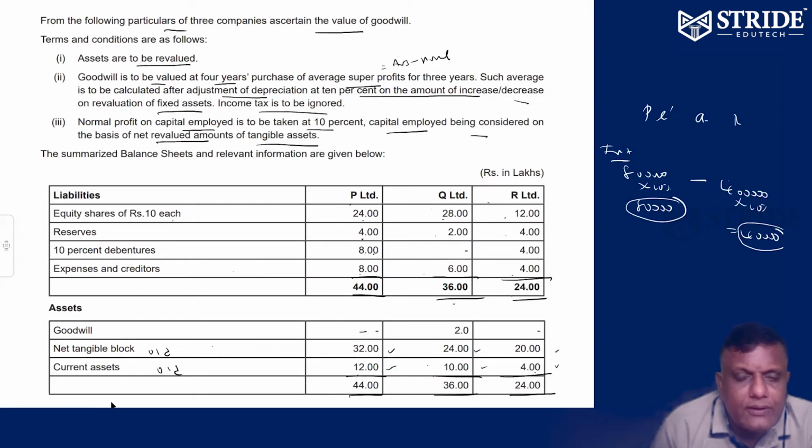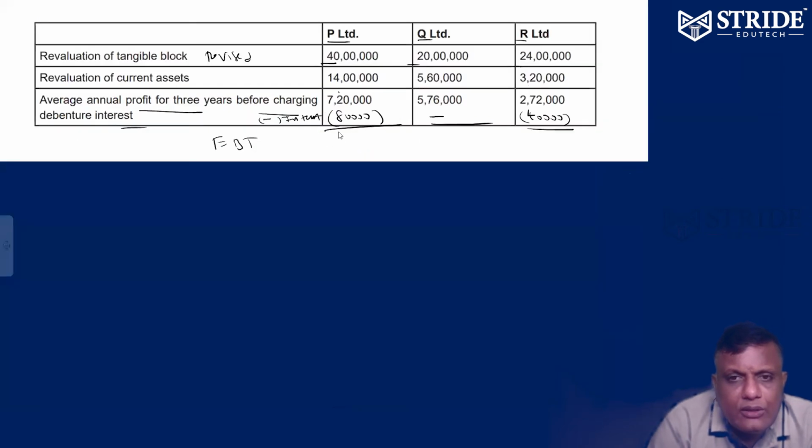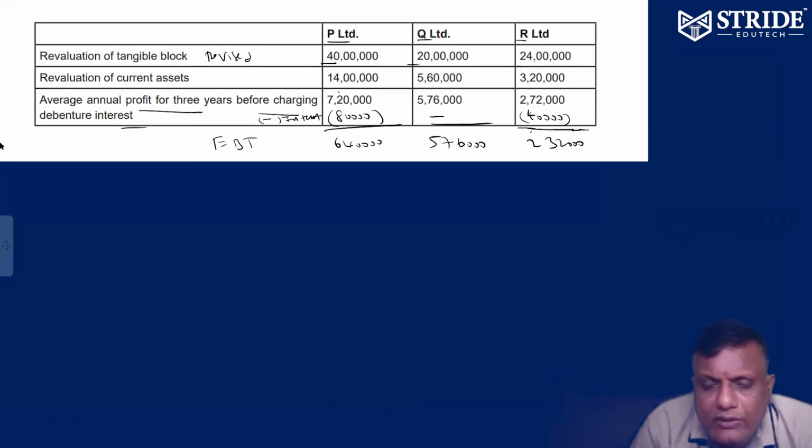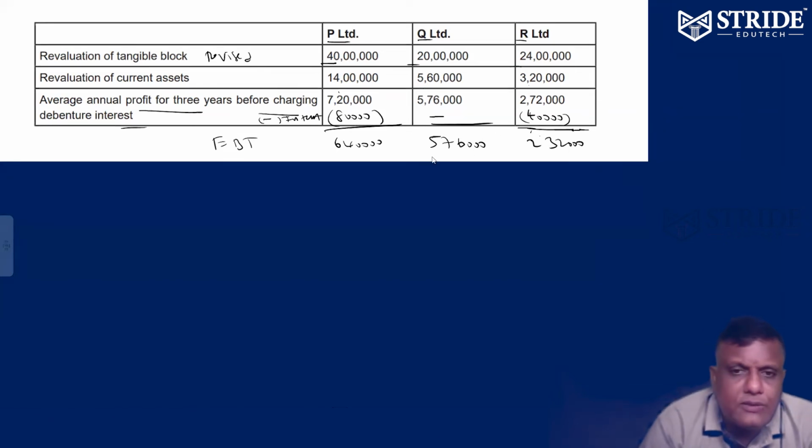No tax. EBT: 7 lakh 20,000 minus 80,000 is 6 lakh 40,000. 6 lakh 40 minus 40 leaves 5 lakh 76,000. And 2 lakh 72,000 minus 40,000 is 2 lakh 32,000. That's EBT.